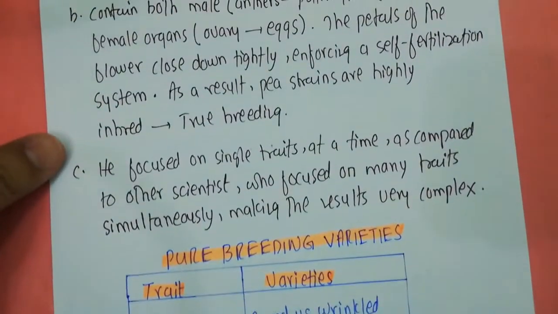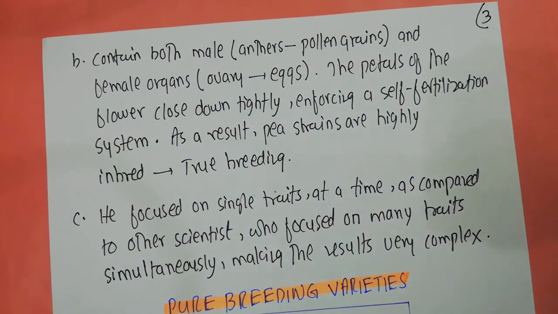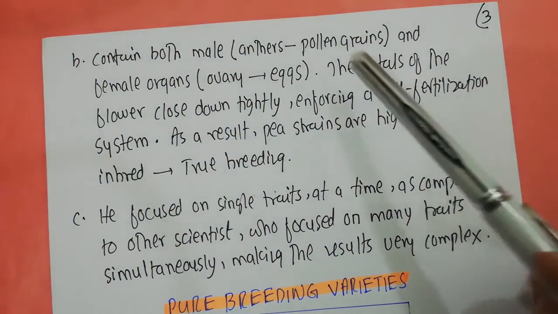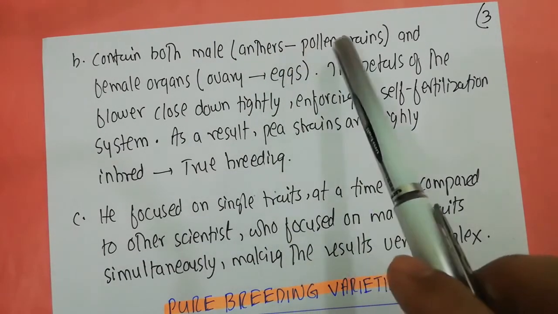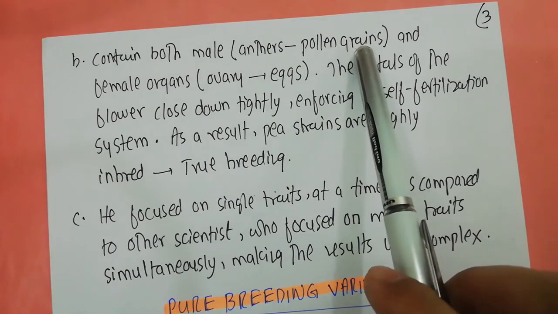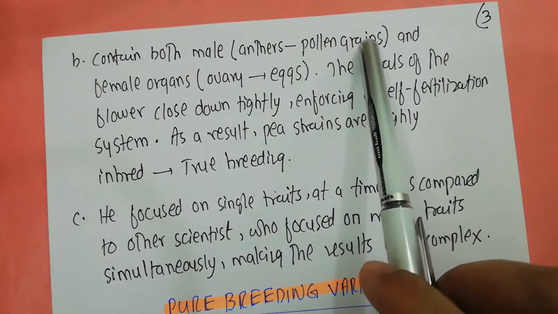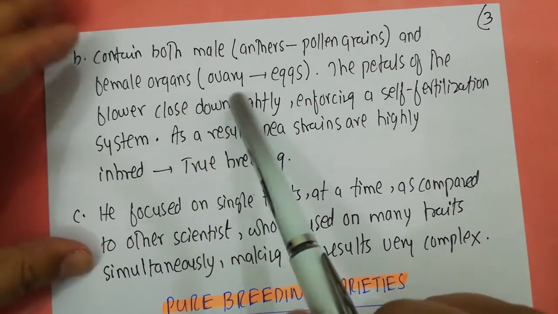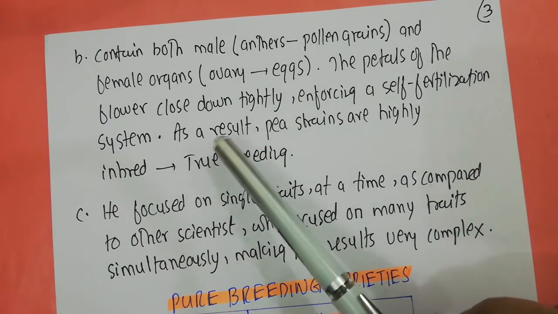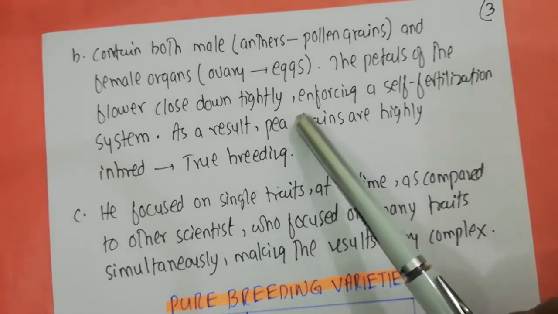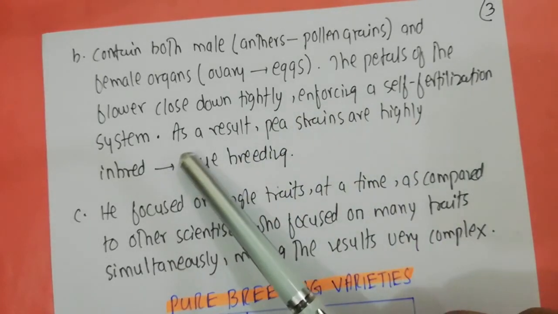Another important thing was that these pea plants contain both male and female organs. The males have the anthers, which produce the pollen grains, the male organs, and the female organ, the ovary, produces the eggs. Now the petals of the flower close down very tightly, enforcing a self-fertilization system.